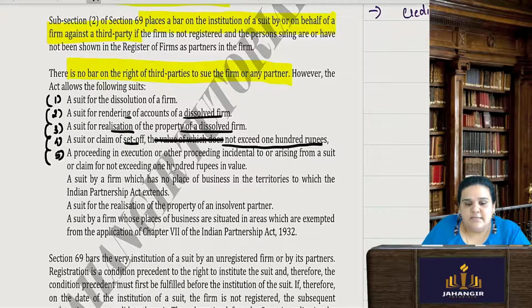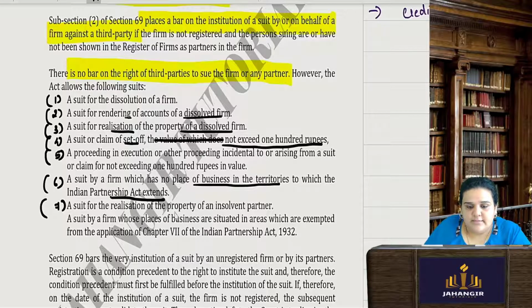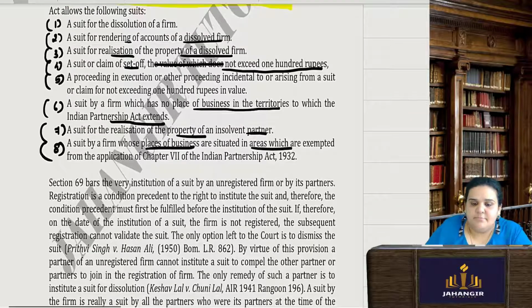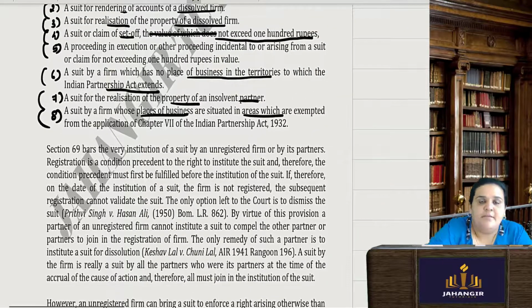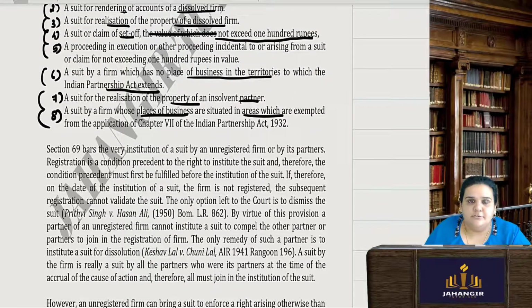A proceeding in execution or other proceedings incidental. Any suit of the firm which has no place of business in the territories to which the Indian Partnership Act extends. A suit for the realization of the property of an insolvent partner. A suit by the firm whose place of business is situated in those areas which are exempted from this particular chapter of the Indian Partnership Act. So in these cases, the court will still help even if you are a non-registered firm.